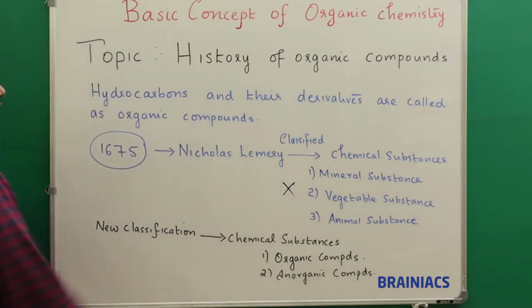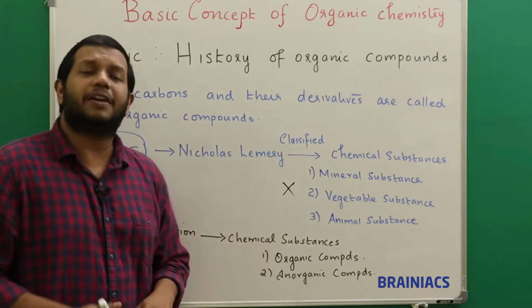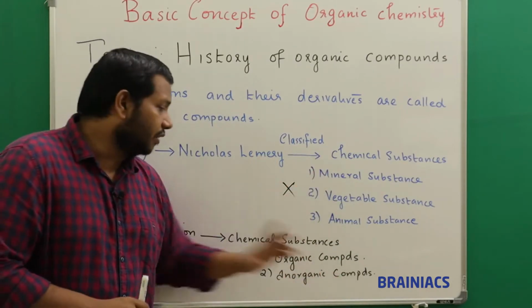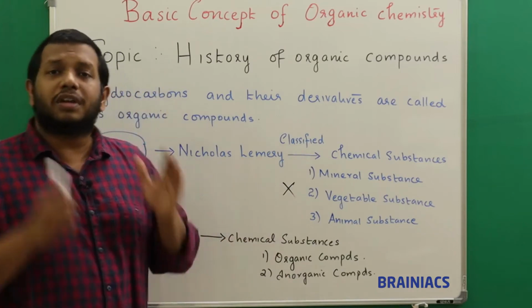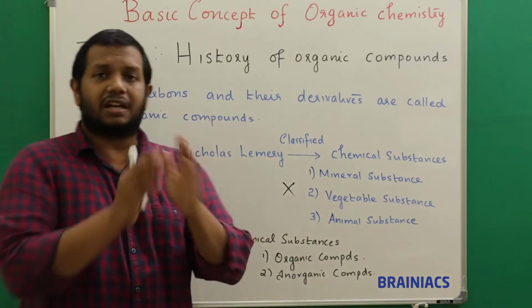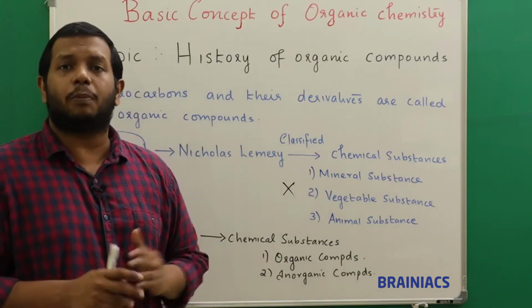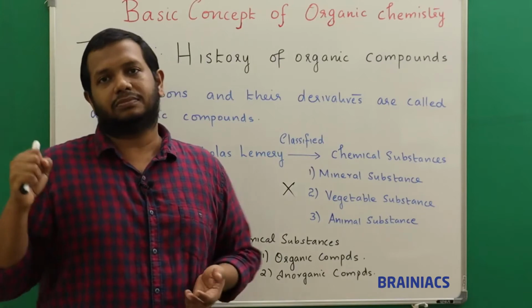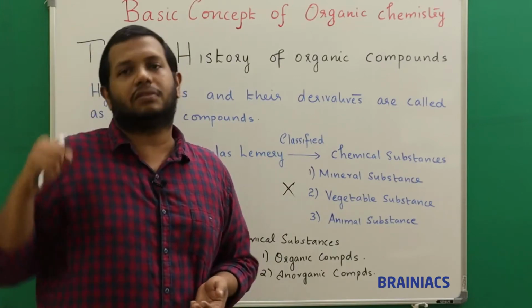In the new classification, chemical substances are classified mainly into 2. One was organic compounds and the other was inorganic compounds. Here their understanding was they defined organic compounds as those compounds which were obtained from living origin, that means from living beings basically.